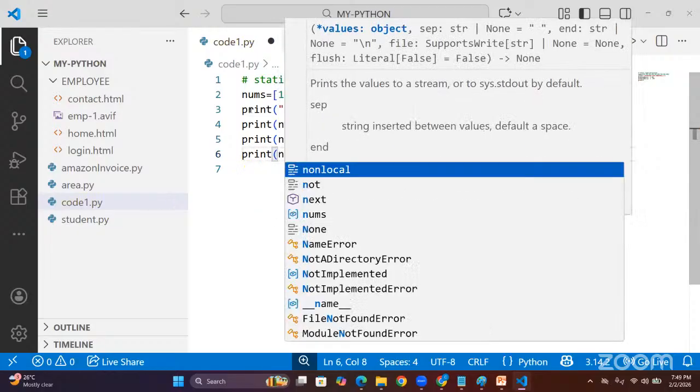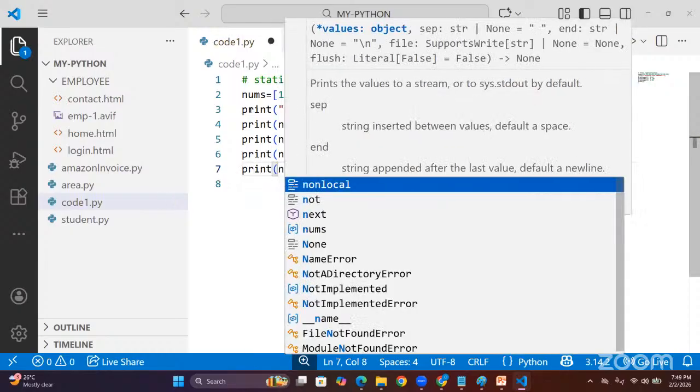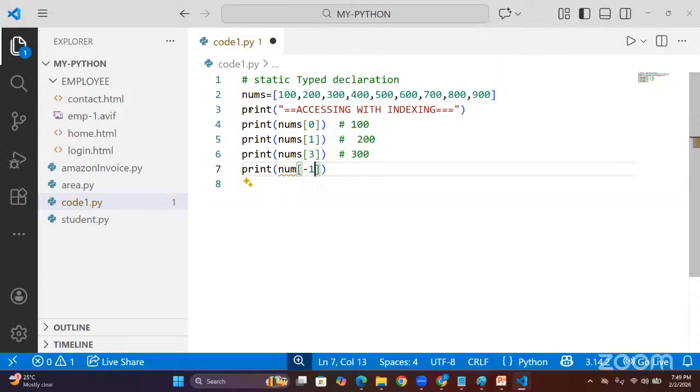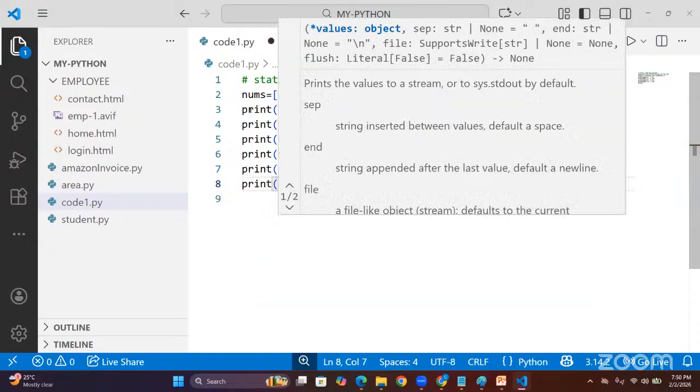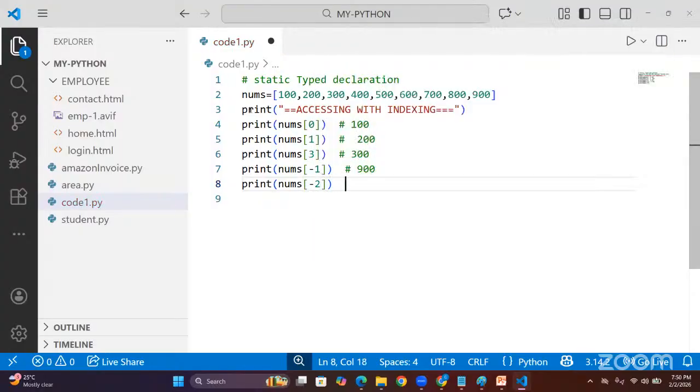Print nums of, suppose 3 you gave, sir. Now it prints the 300 value. And not only positive, sir, we can access with the negative also. nums of -1. When you give -1, it prints the 900 value. Then print nums of -2, guys. Now it prints the 800 value. This is called indexing, my friends.